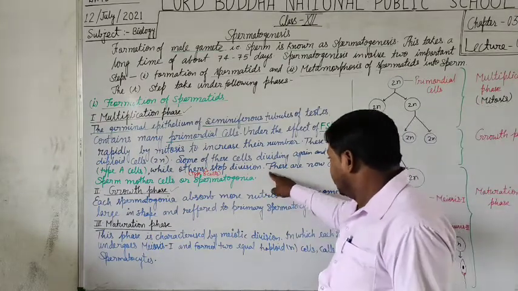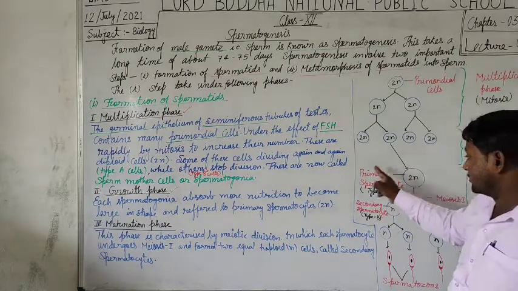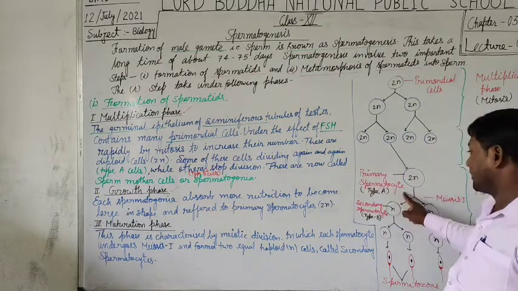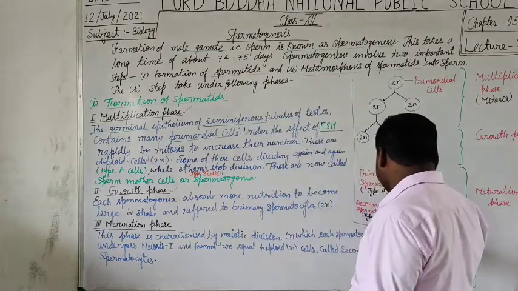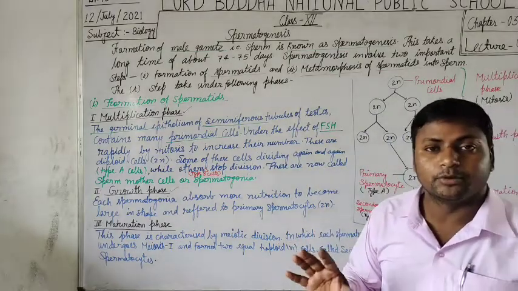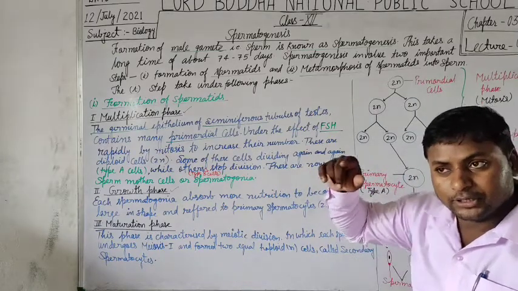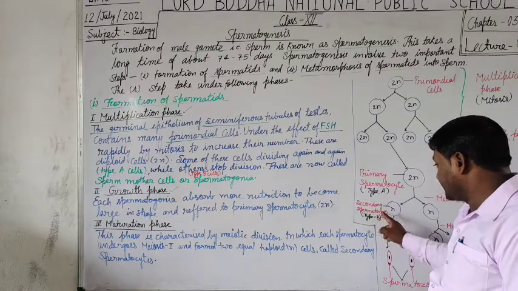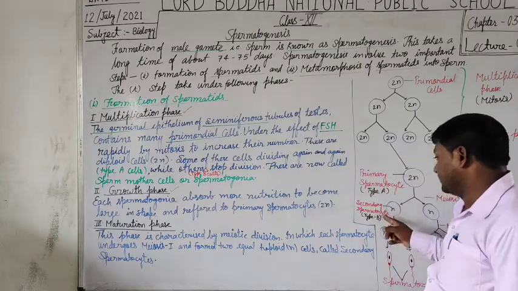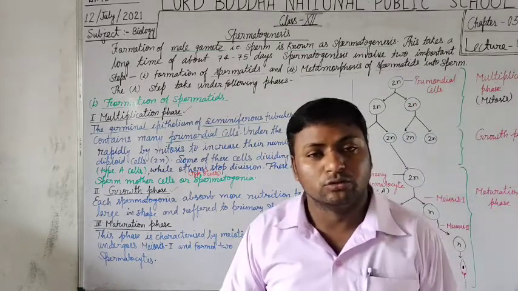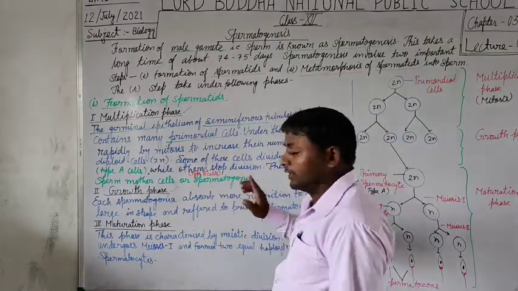So these cells which stop the mitotic division are called primary spermatocytes or type A cells, and the cells which further undergo the process of meiotic cell division are called secondary spermatocytes or type B. The secondary spermatocytes or type B cells are also called sperm mother cells or spermatogonia cells.